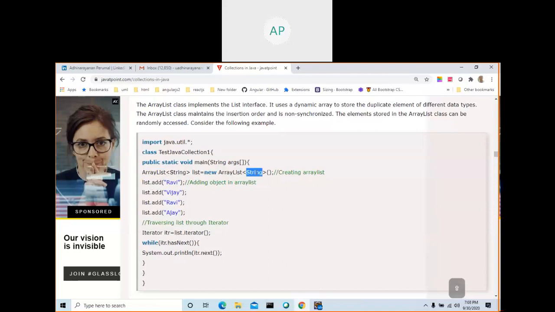We call this generics. We are going to store only String type objects into the ArrayList. If you give Employee, then you are going to add only employee-related objects. That is generics. In Google you will get a lot of things. So you are mentioning that you need an ArrayList. Here there is an ArrayList.